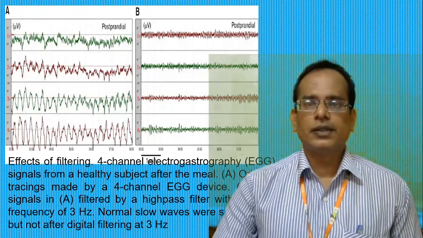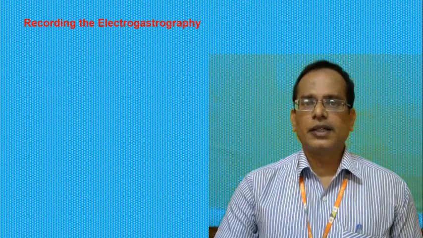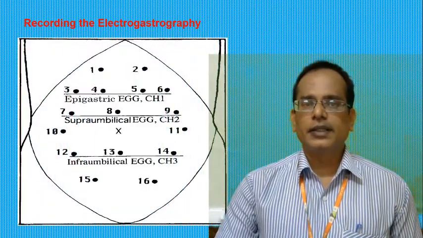So what is that one? We'll discuss now here the recording of the electrogastrography. You are seeing in the diagram, that is the stomach. It is given as an oval shape one.